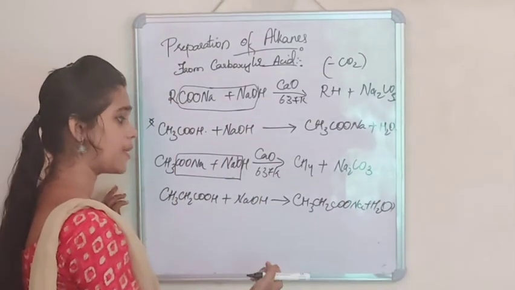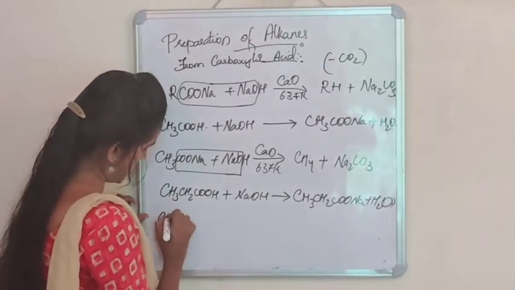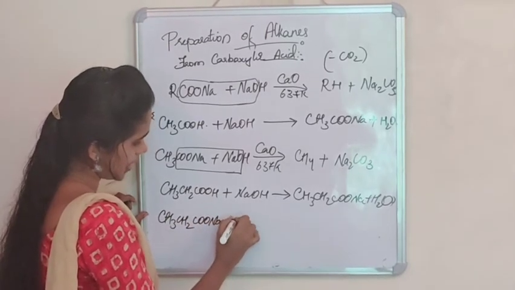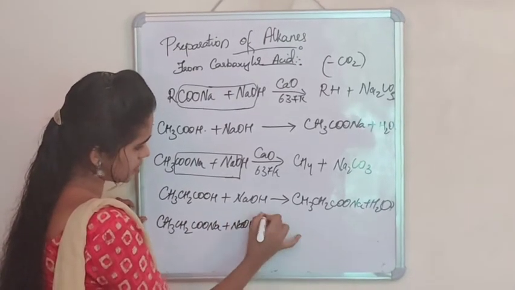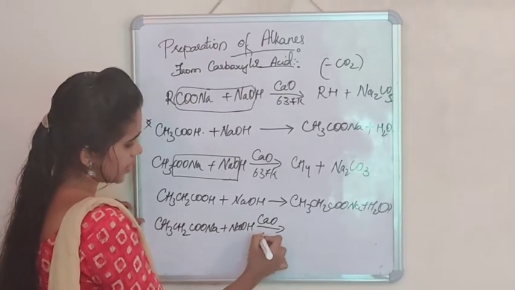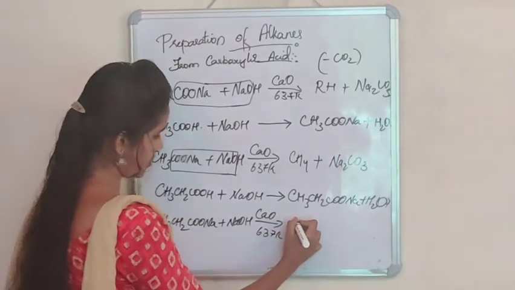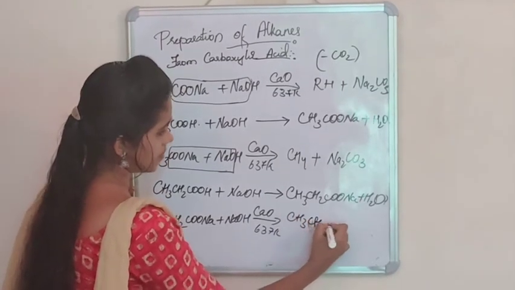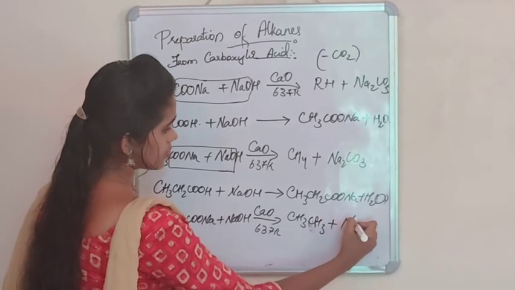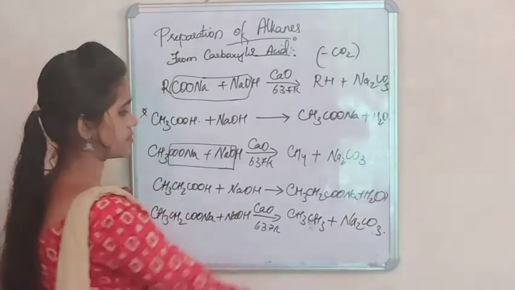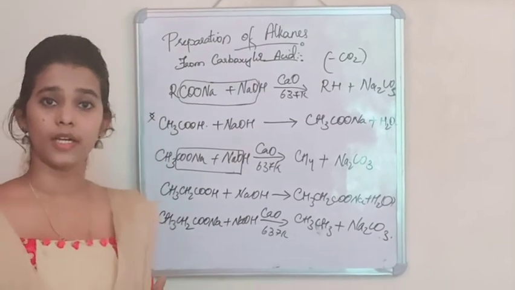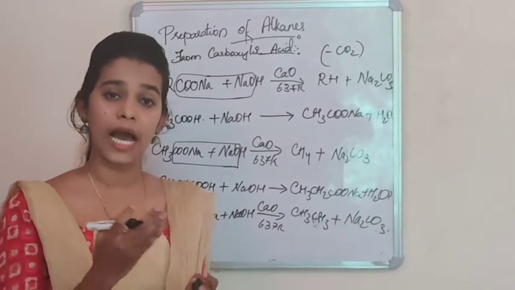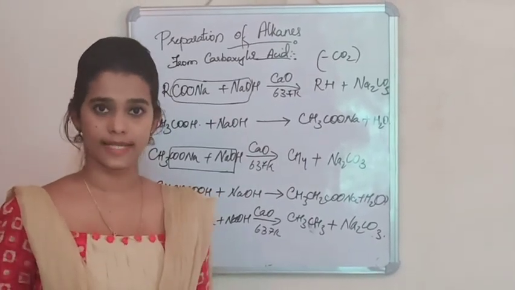Then sodium propanoate is treated with soda lime, that is CH3CH2COONa plus NaOH in the presence of calcium oxide at 637 kelvins to give CH3CH3 plus sodium carbonate, Na2CO3. So this is one method of preparing alkanes by decarboxylation or by removing carbon dioxide from carboxylic acid.